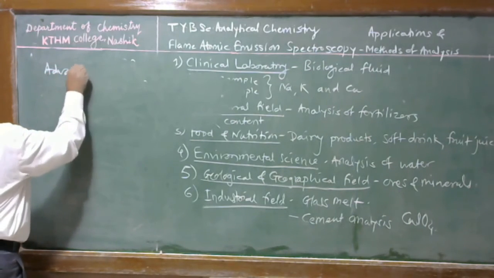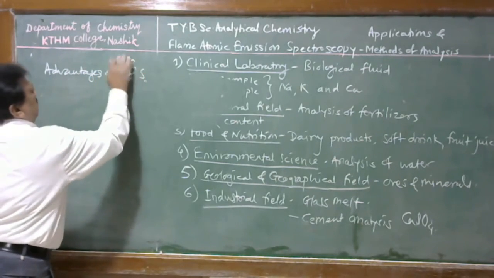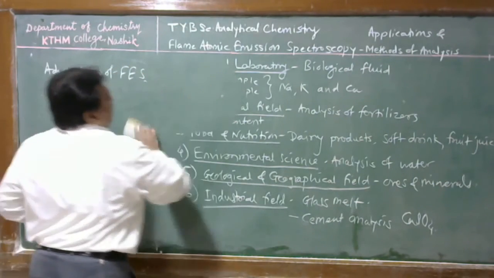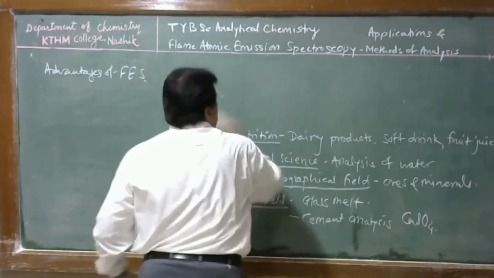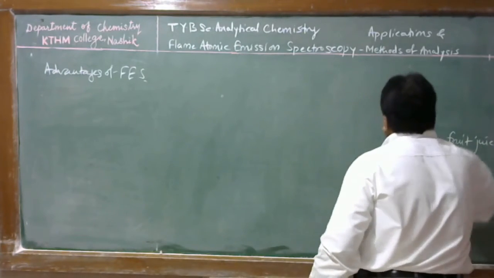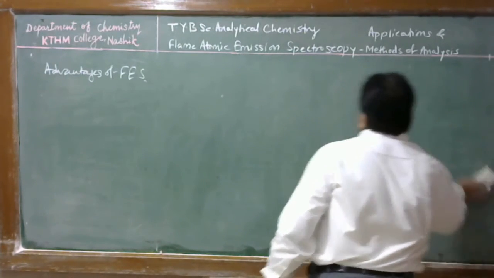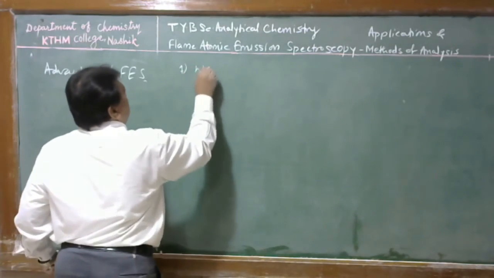Advantages of FES. Flame emission spectroscopy is a very selective, sensitive and rapid method of determination of trace concentration of alkali and alkaline earth metal. Therefore, highly selective,